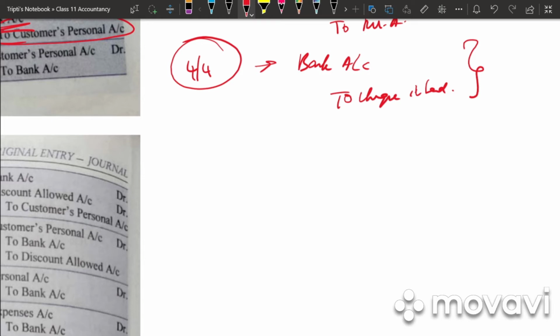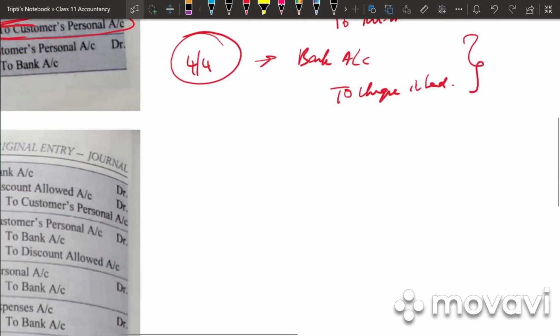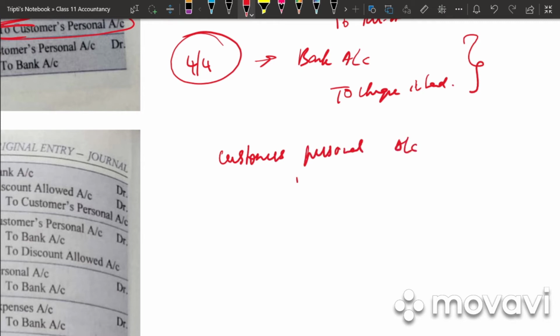Dishonored means there can be various reasons for dishonoring, that is cancelling of the check, the amount in the customer's account will not be enough, or the check may be bounced, etc. So when the check is dishonored, what will be the entry? It will be the reverse entry, that is customer's personal account debited to bank account.